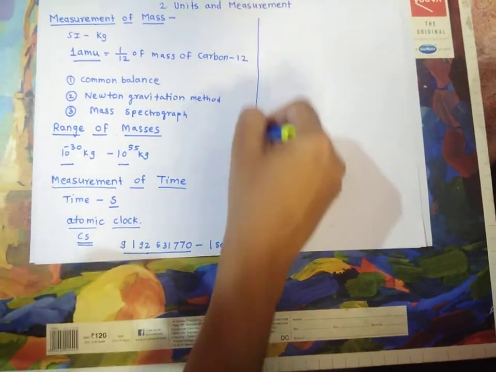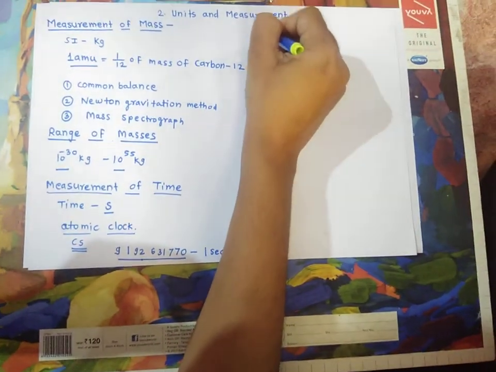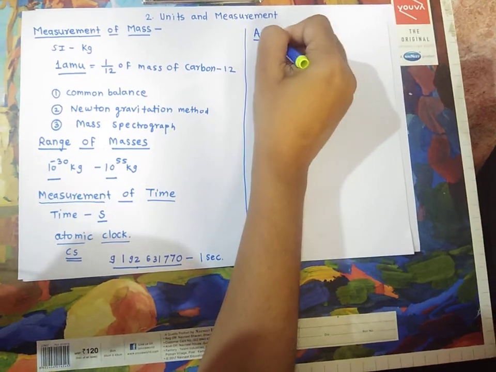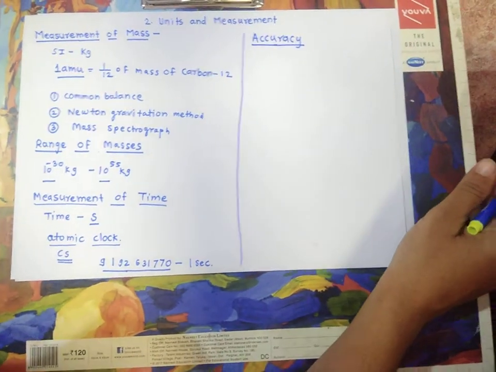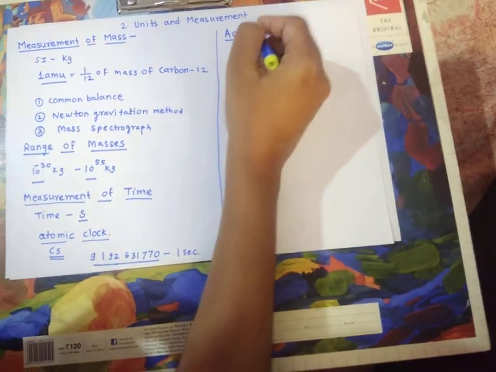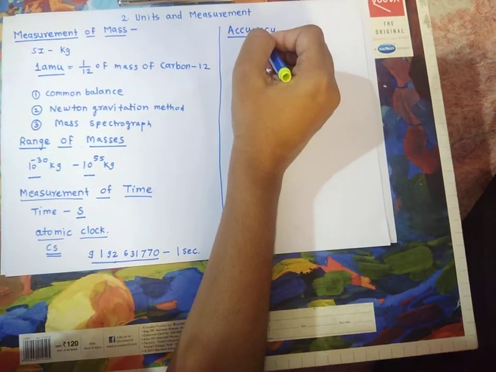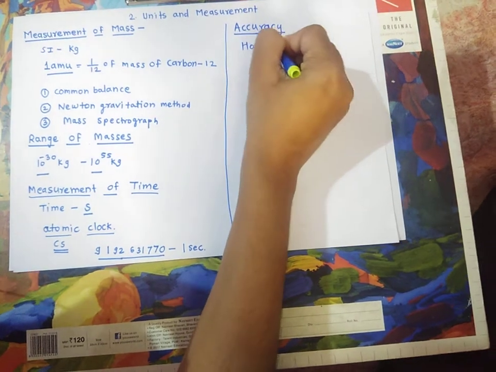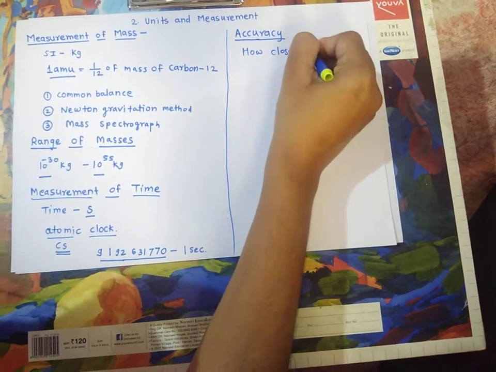Now let us try to understand accuracy and precision. What is accuracy? Accuracy is how close the measured value is to the actual value.